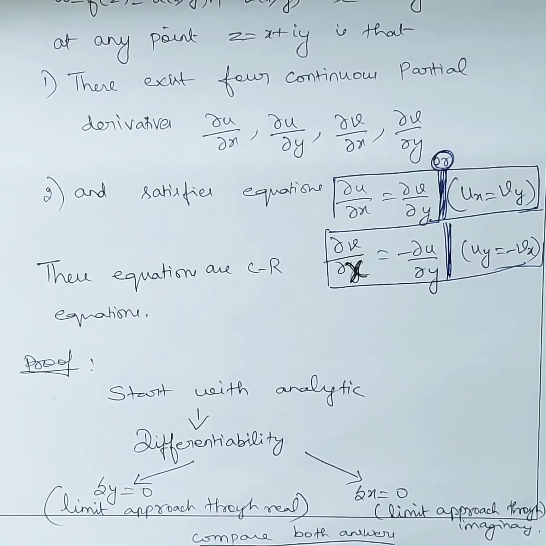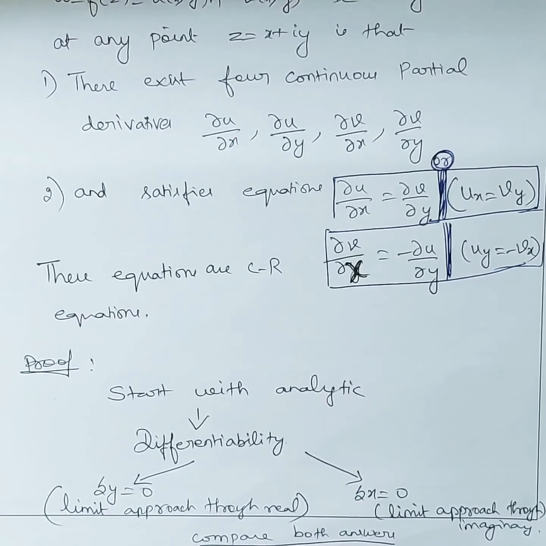What we are getting? Delta z is equal to delta x plus i into delta y. If you want, directly you can write this and you can skip these two lines, okay. But it's better to write all the things, and if you find that it's a little tough, you can skip only these two lines and you can write this directly, okay.